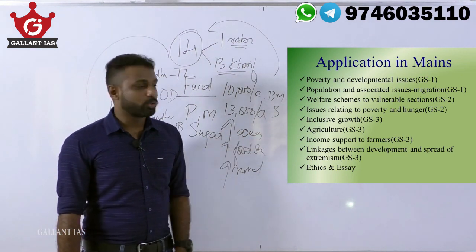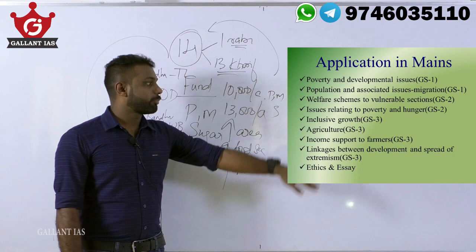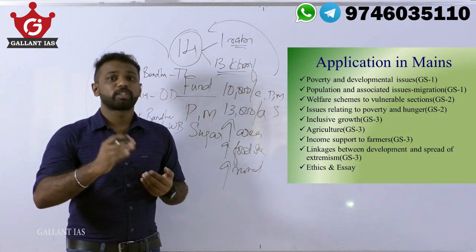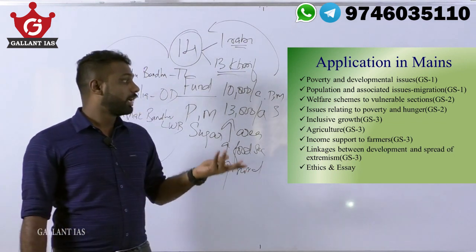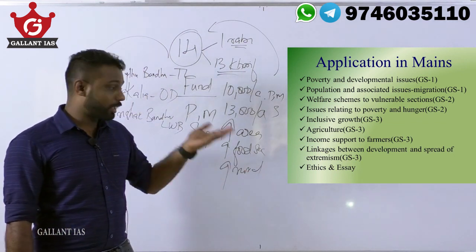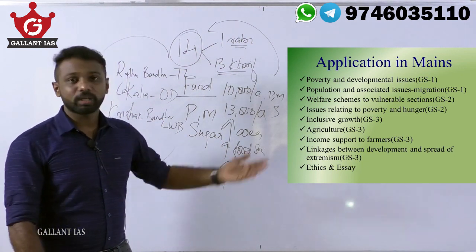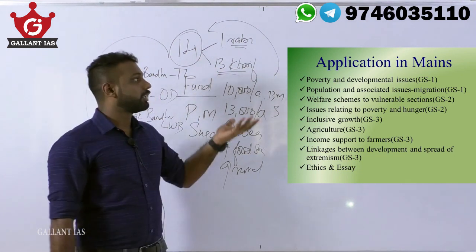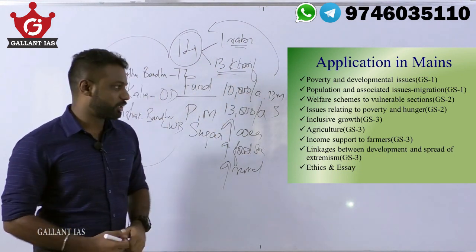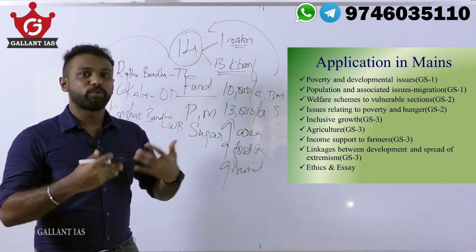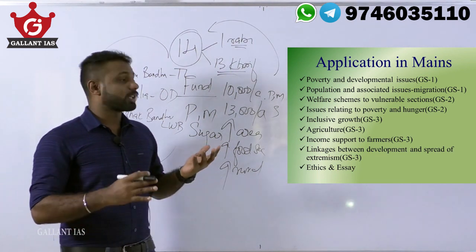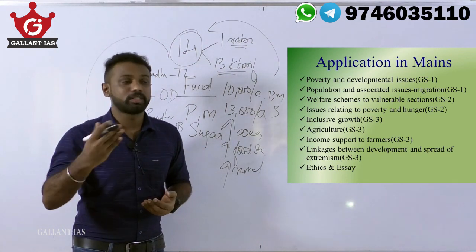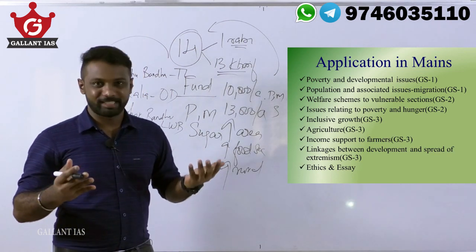Or regarding internal security, there's a topic called linkages between development and spread of extremism, right? So we know that one of the most important reasons for the spread of extremist ideologies is the lack of development and poor livelihood in rural areas. So again, we can quote this as a scheme implemented by the Chhattisgarh government, this Rajiv Gandhi Kisan Nyaya Yojana. It could enhance the livelihood of rural poor or rural farmers. So their shift towards left-wing extremism or other extremist ideologies could be prevented. So it could boost our national security.